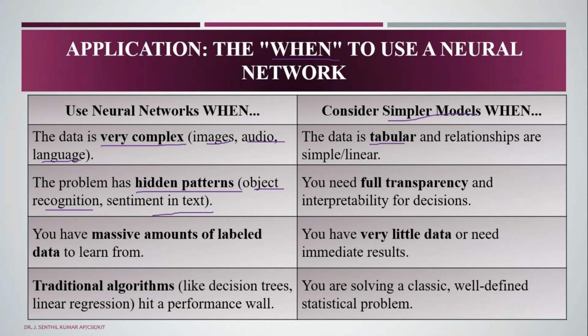Do not use them when you need full transparency and interpretability for decisions, or when you have little data instead of massive amounts of labeled data. Traditional algorithms like decision trees and linear regression perform well there, and for classical, well-defined statistical problems. These are the applications, and when to use neural networks, right?